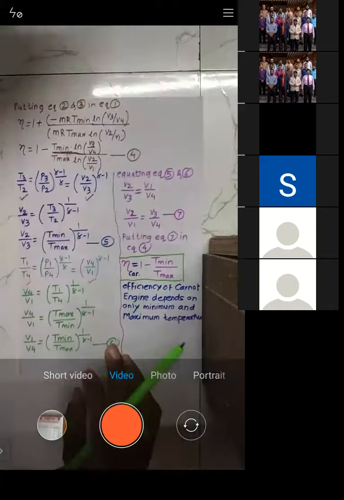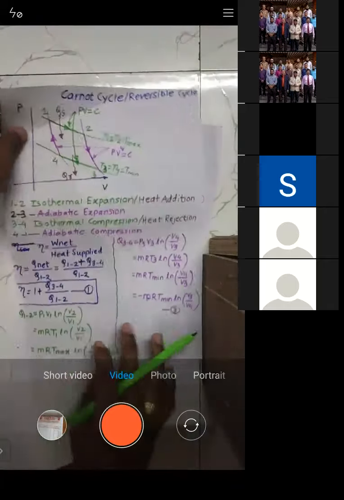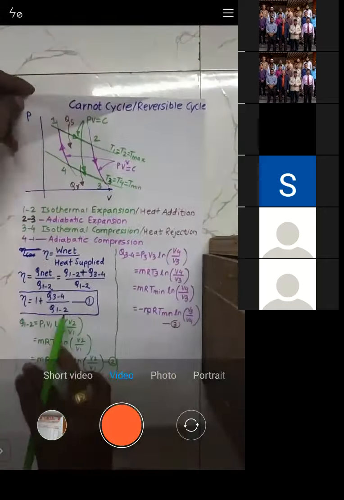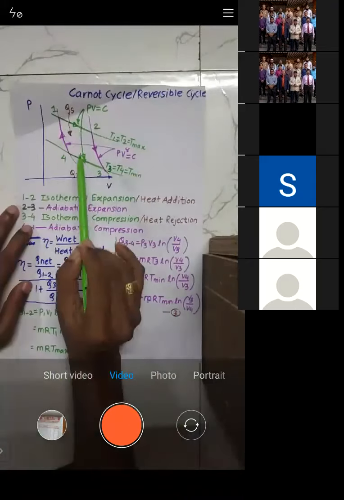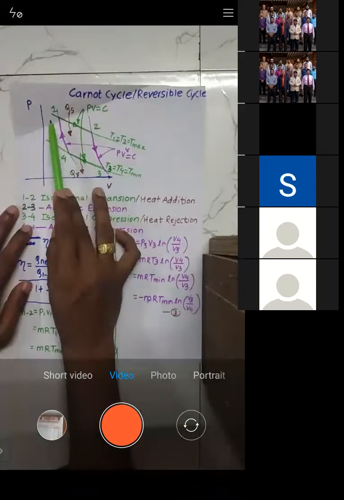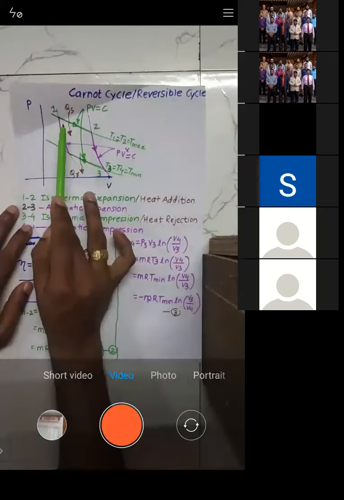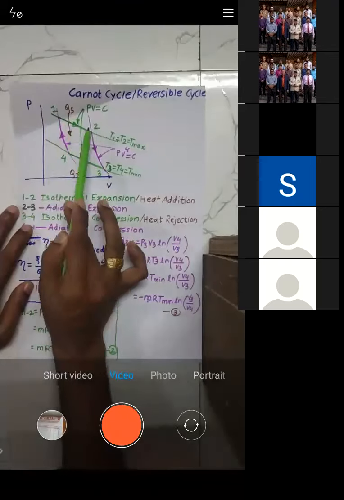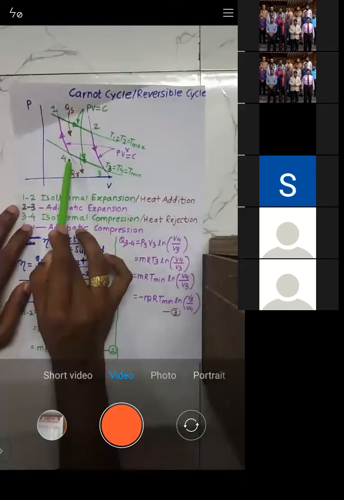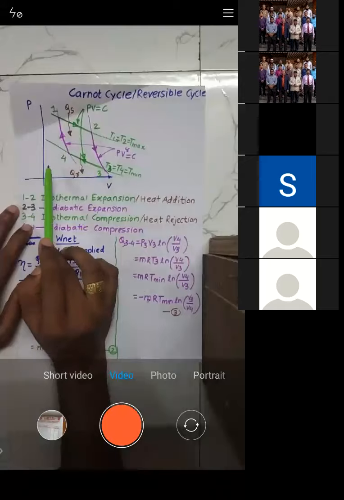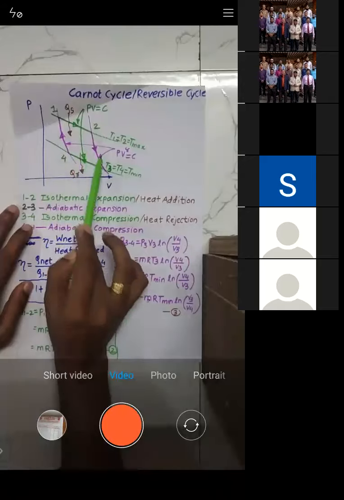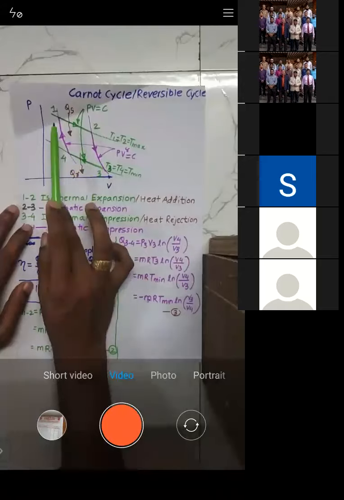Have you understood this one? Have you understood the derivations? Remember, 1 to 2 and 3 to 4 are both isothermal, but both are reversed. 1 to 2 is a heat addition, 3 to 4 is a heat rejection. Similarly, 2 to 3 and 4 to 1 are adiabatic, but again both are reversed. 2 to 3 is an expansion, 4 to 1 is a compression.